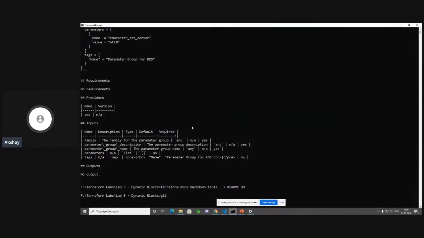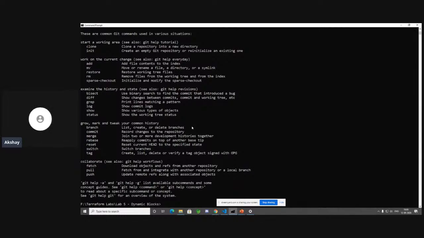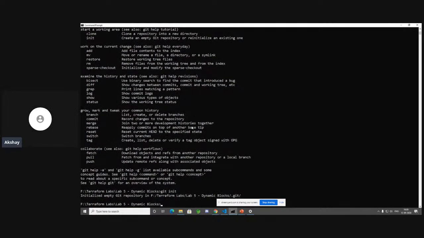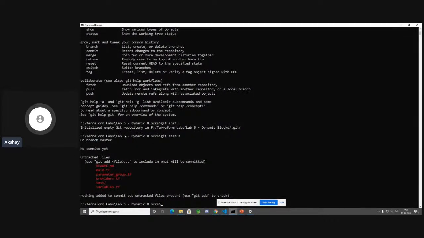Let me first see if I have git. I do have git, which is pretty cool. Let's see git init. We have initialized an empty repo. Let's say git status. You can see that we have all of these files. We have readme.md, main.tf, parameter group.tf, providers, test and variables.tf.